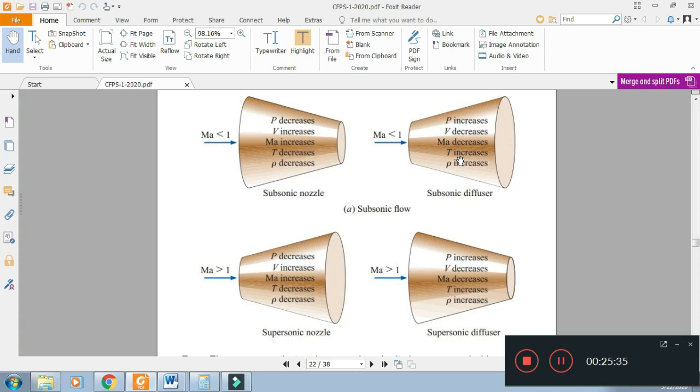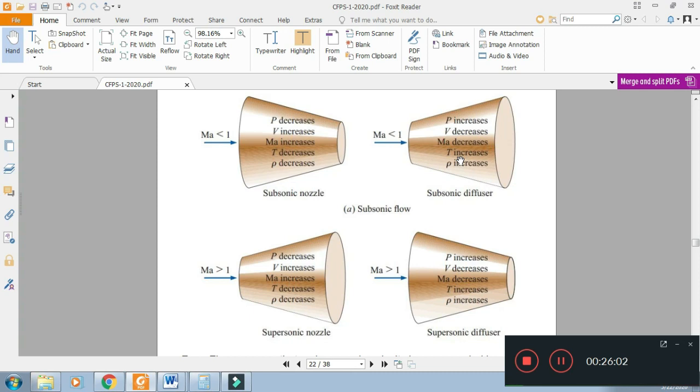In the supersonic nozzle, velocity is increasing. According to the definition of nozzle, velocity will increase. And according to the relation of velocity and pressure, both are inversely related, so pressure will decrease. When velocity increases, velocity of sound decreases, Mach number increases.